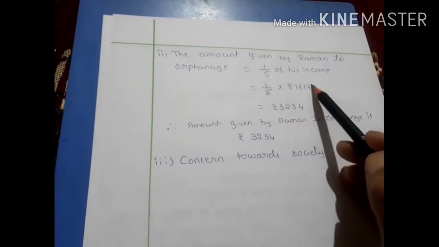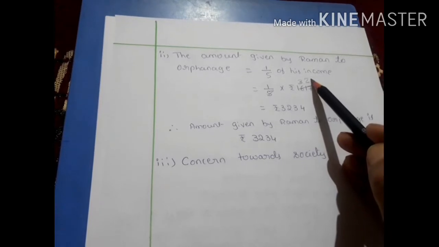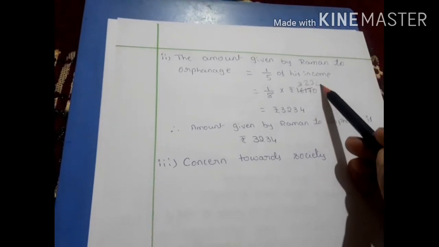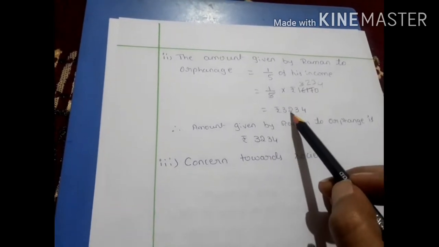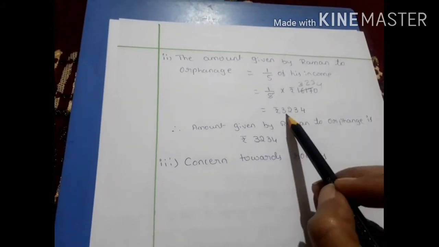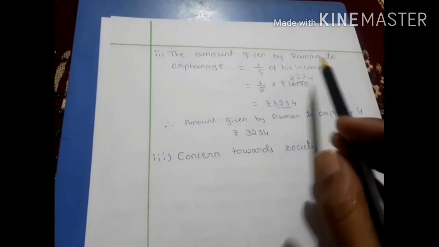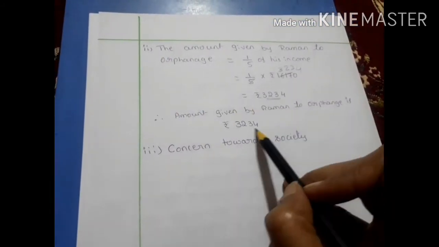5 ones are 5, 5 threes are 15, 5 twos are 10, 5 threes are 15, 2 left, 5 fours are... 3,234 rupees. 3,234 rupees is the amount donated to the orphanage by Raman. This is the second sub question answer.